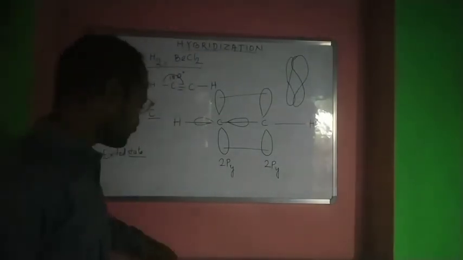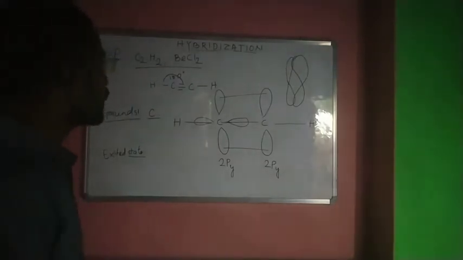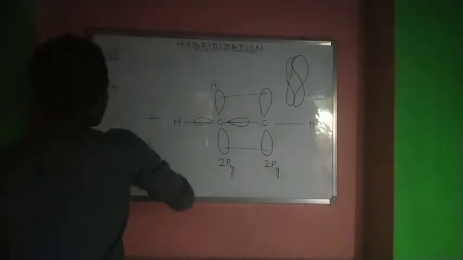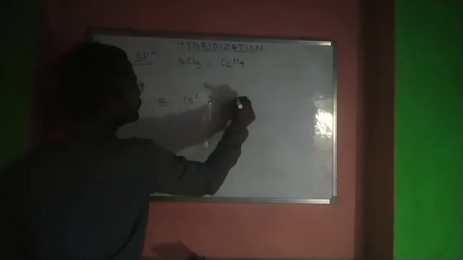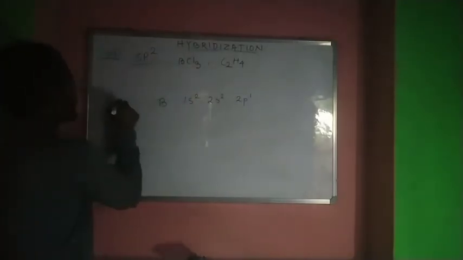Now we'll go to sp2 hybridization. Molecules like BCl3 or ethene, that means C2H4, form sp2 hybridization. In boron, the electronic configuration is 1s2, 2s2, 2p1, which is the ground state.